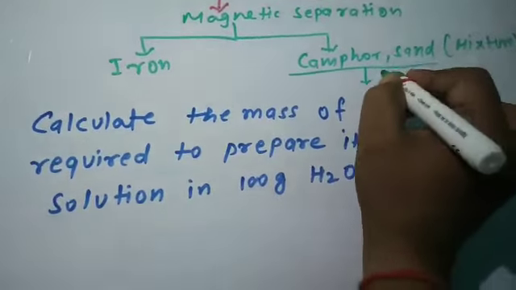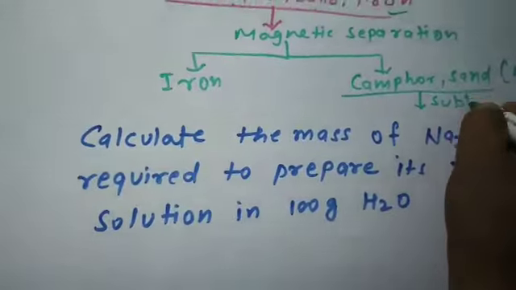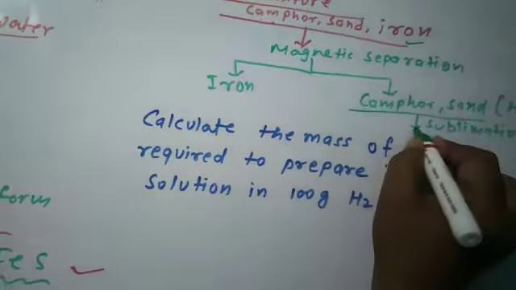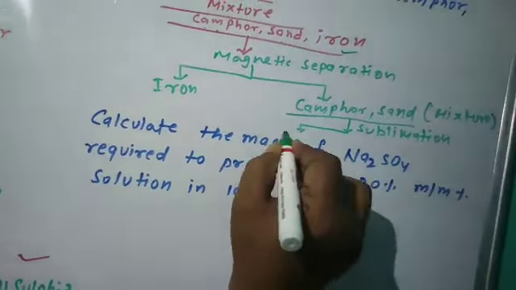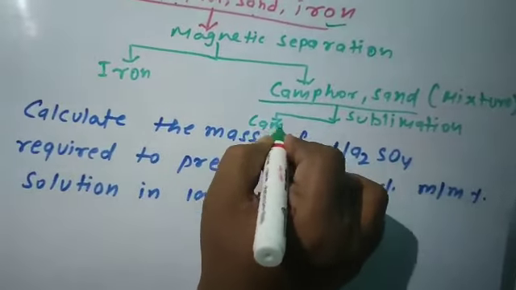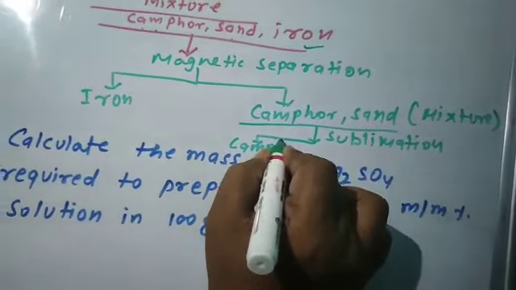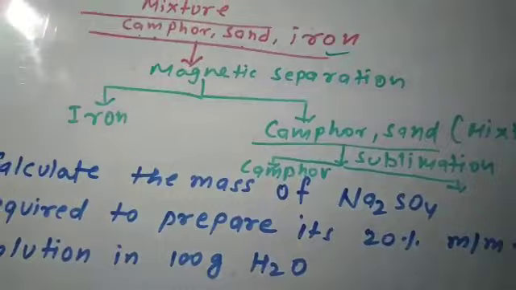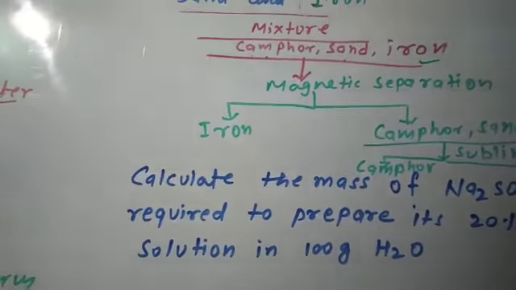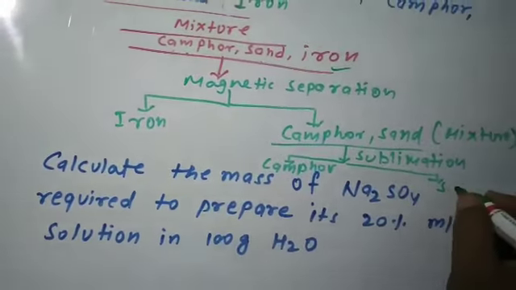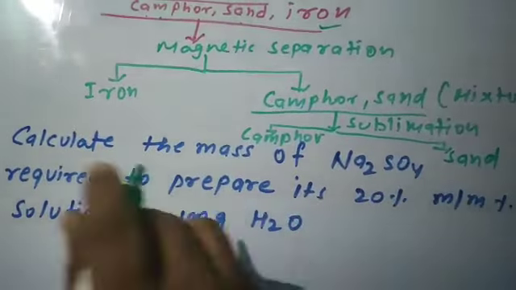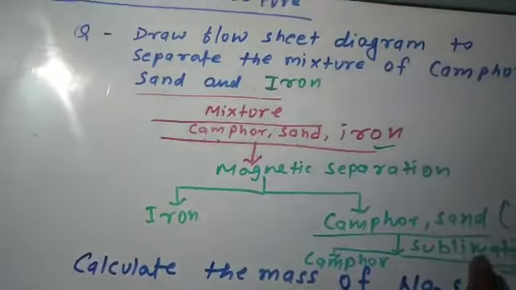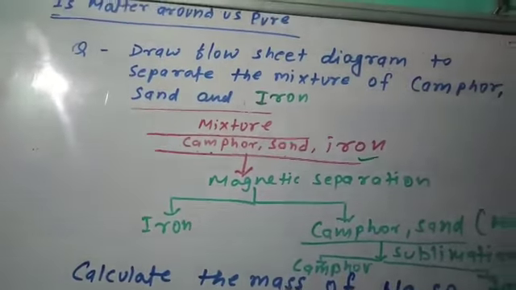Then next we will apply the sublimation method. In the sublimation method we will get camphor from the mixture and it will be separated from sand. Thus by magnetic separation method iron will be separated, and by sublimation method camphor will be separated from the sand.